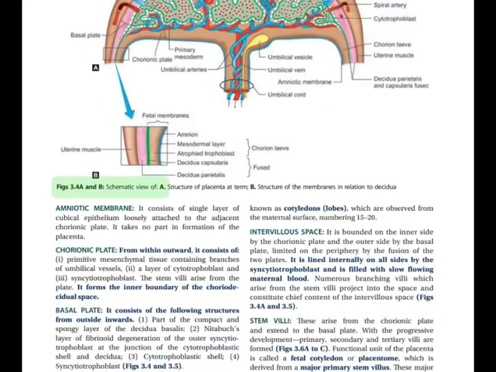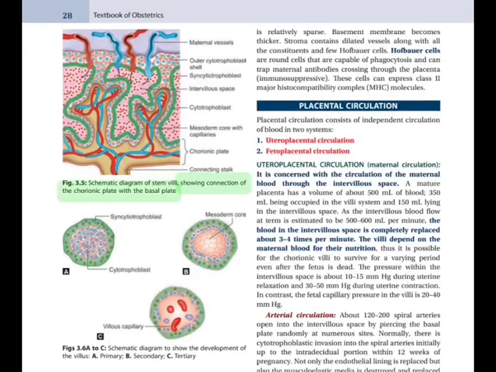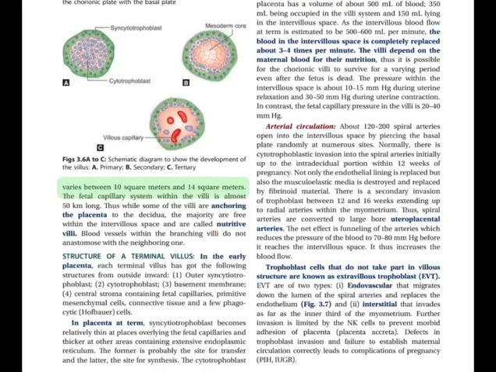Figs 3.4a and b. Schematic view of A. Structure of placenta at term. B. Structure of the membranes in relation to decidua. 28 Textbook of Obstetrics. Fig. 3.5. Schematic diagram of stem villi, showing connection of the chorionic plate with the basal plate. It varies between 10 square meters and 14 square meters.